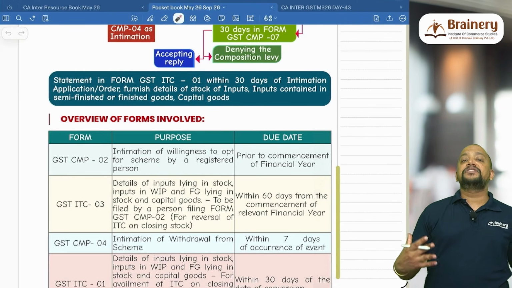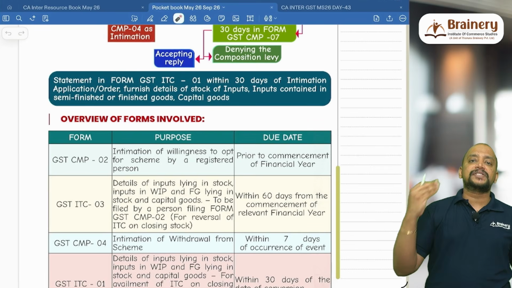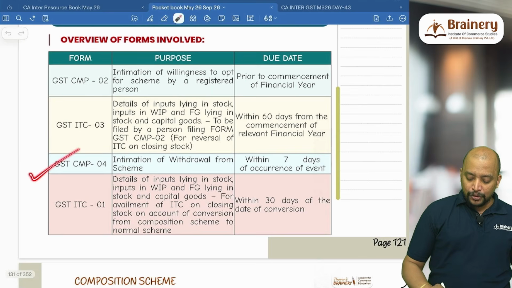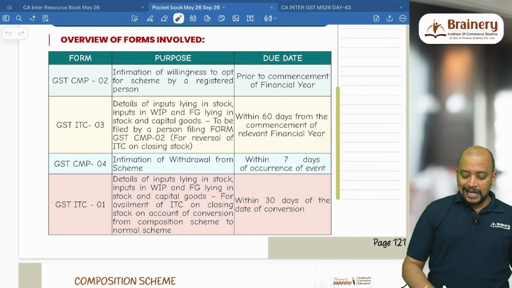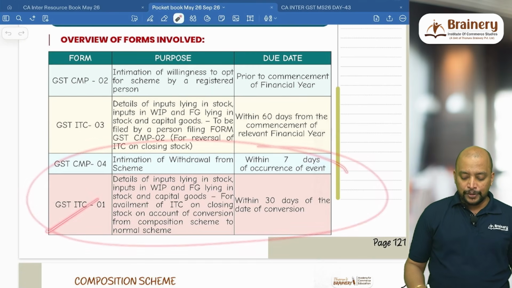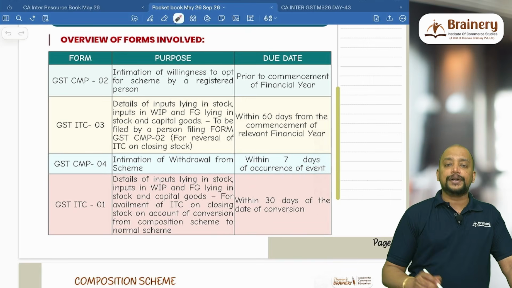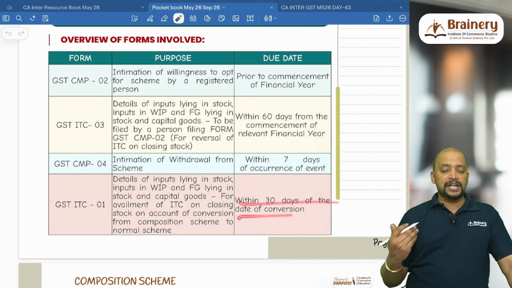So what is the time limit within which ITC1 is to be filed? Within 30 days from the date of exit from the composition scheme. So form CMP4, that is withdrawal from the scheme, and ITC1, these two are one combo. Intimation within 7 days from the occurrence of the event, and availment of ITC on closing stock and capital goods within 30 days from the date of conversion.